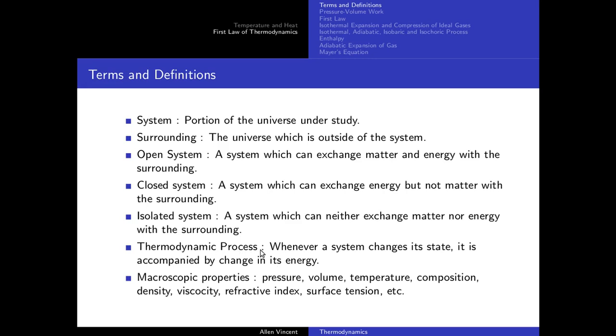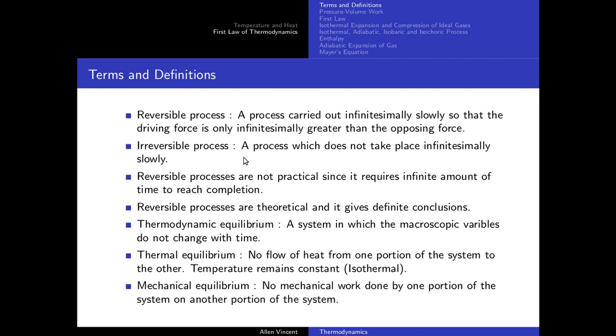Reversible process, irreversible process. I will just quickly explain what a reversible process is. For a particular process to actually take place, there is something called a driving force and an opposing force. Now if the driving force is greater than the opposing force, then the process moves from, say, state 1 to state 2.